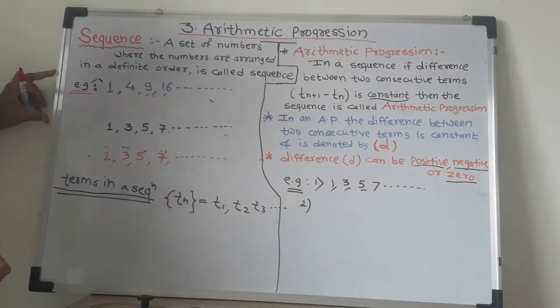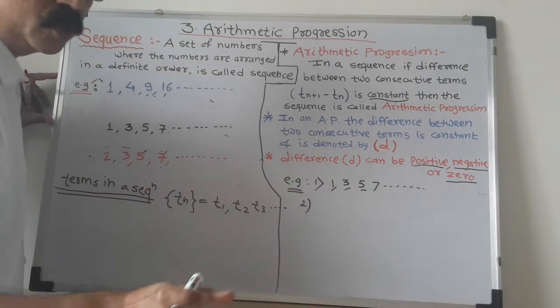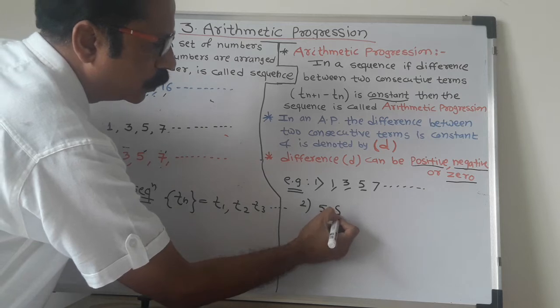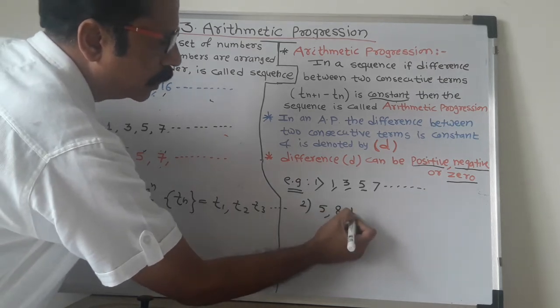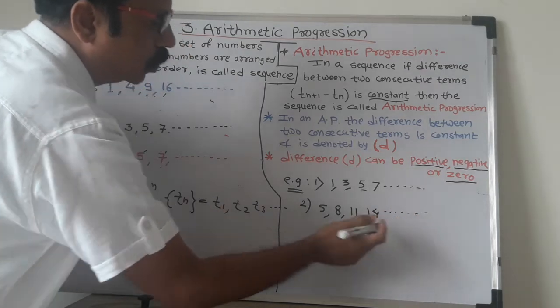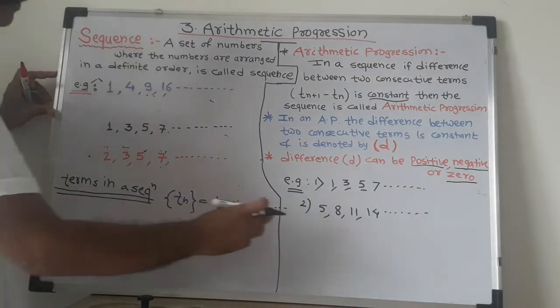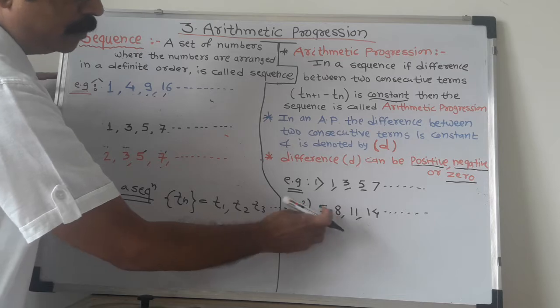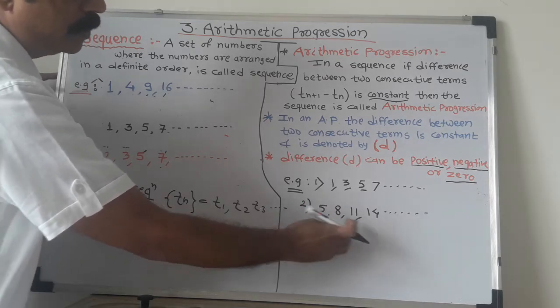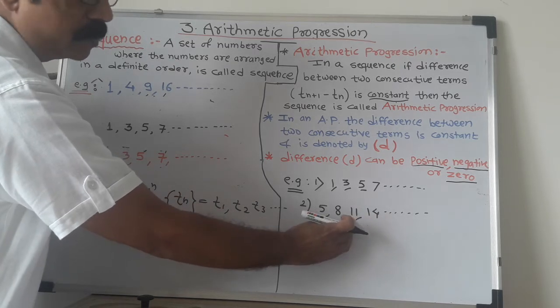Second example, we can take any number of examples here. Suppose 5, 8, 11, 14, and so on. Here also 8 minus 5 is 3, 11 minus 8 is 3, 14 minus 11 is 3.